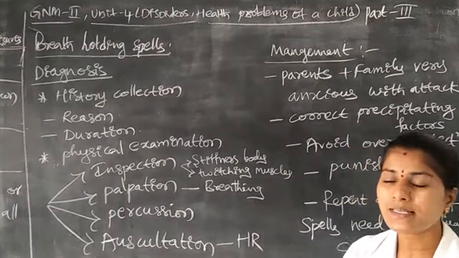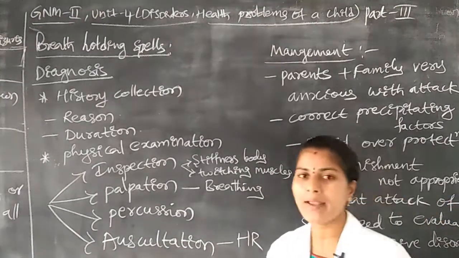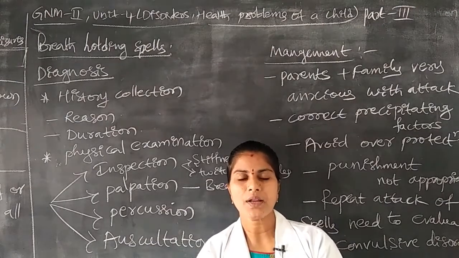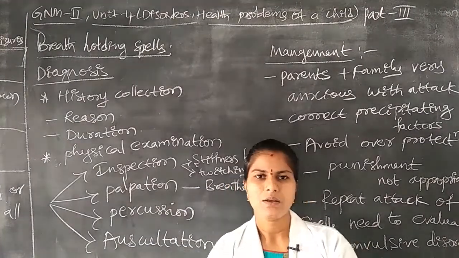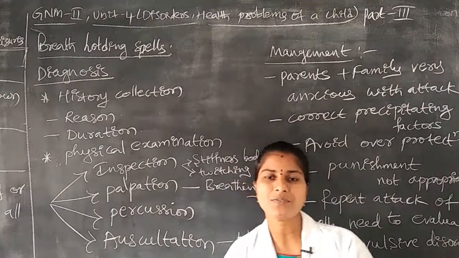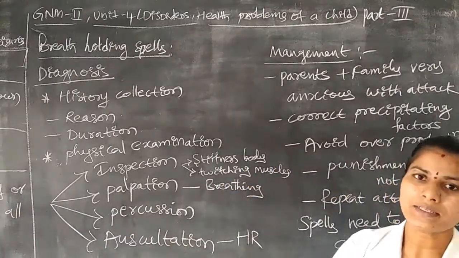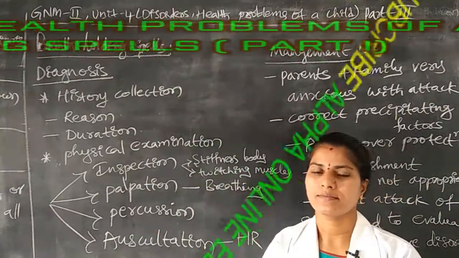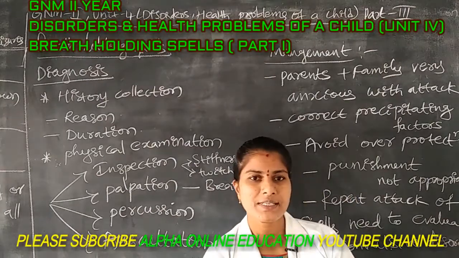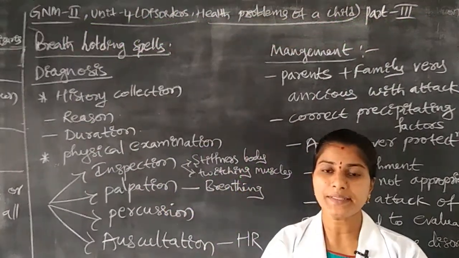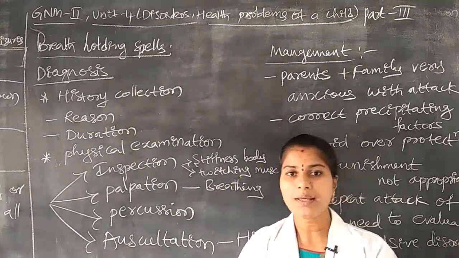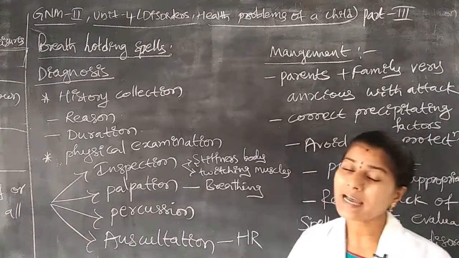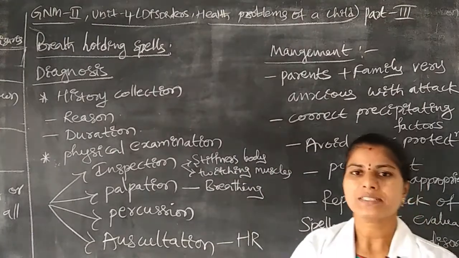Sometimes the skin color is also observed by looking at the child. Is there any pink color, purple color, or pale color? If the skin is pale, we have to identify that the child is suffering from pallid breath holding spell. Like that we differentiate. Or if the child has red or blue color in the skin, we have to decide the child is suffering from cyanotic breath holding spells.